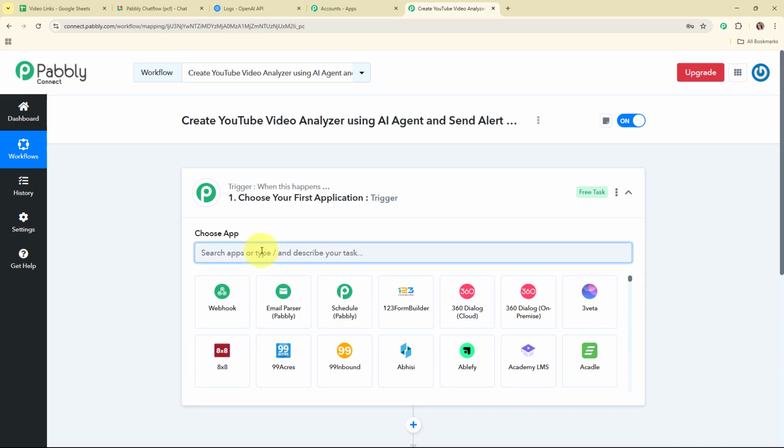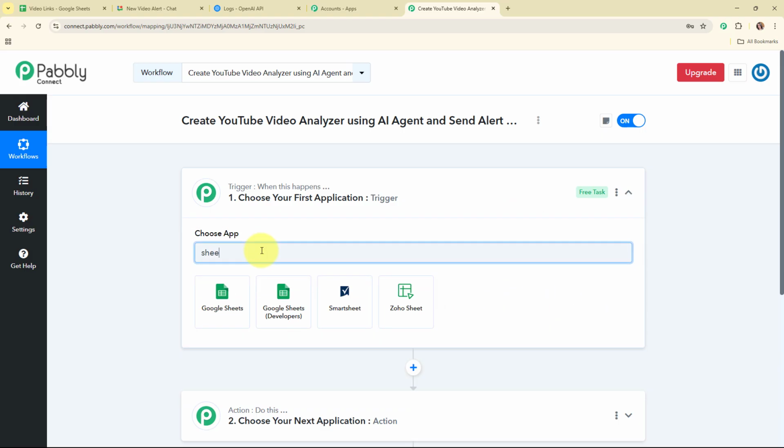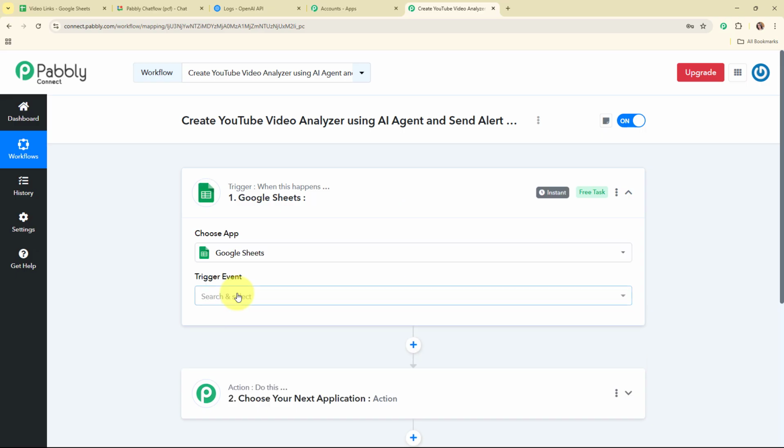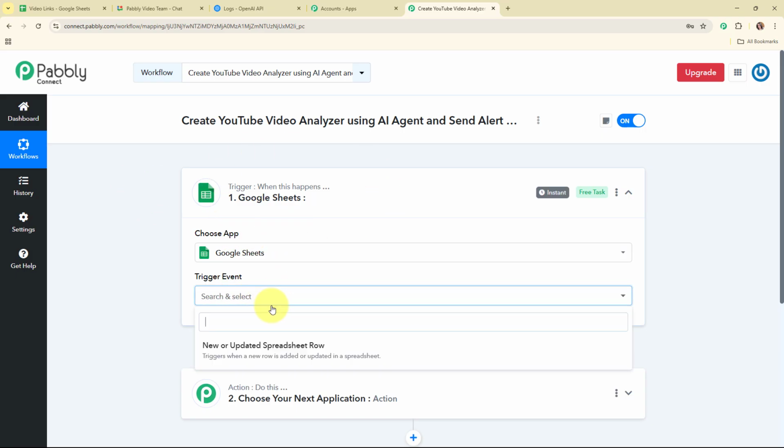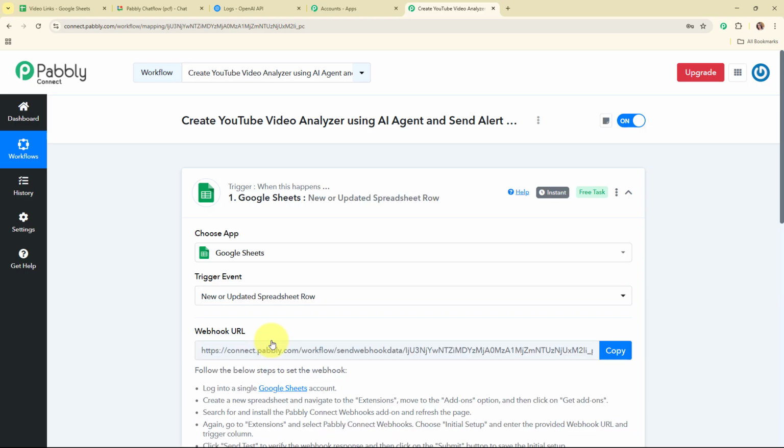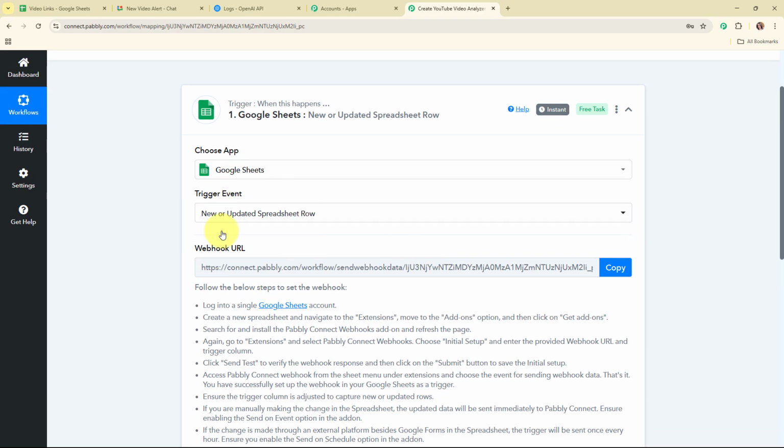So here I'm going to select my trigger application as Google Sheets, as I'm receiving new video links through Google Sheets. So Google Sheets is a free web-based spreadsheet program that allows you to create, edit and share spreadsheets online. So in my Google Sheets trigger step, I'm going to select my trigger event as new or updated spreadsheet row, so that whenever you're going to receive new detail over here from our Google Sheets, then automatically and instantly Pabbly Connect is going to capture the response, or you can say automatically this entire workflow is going to get triggered.